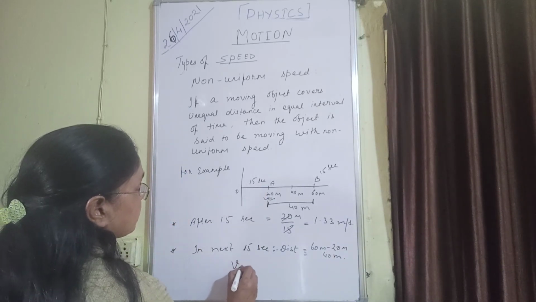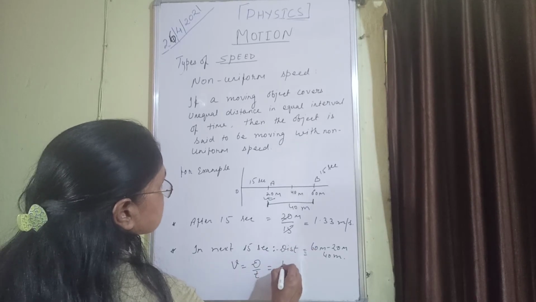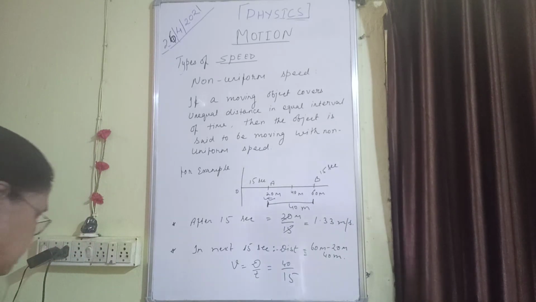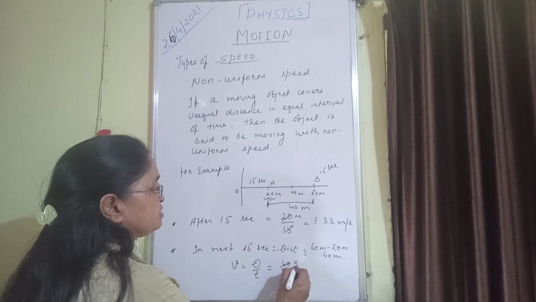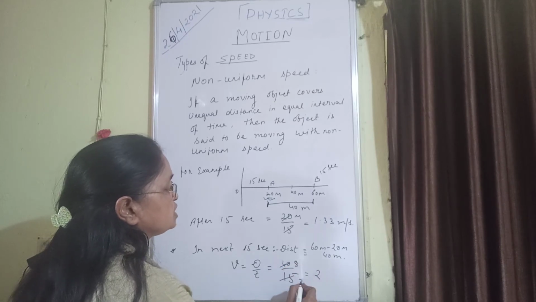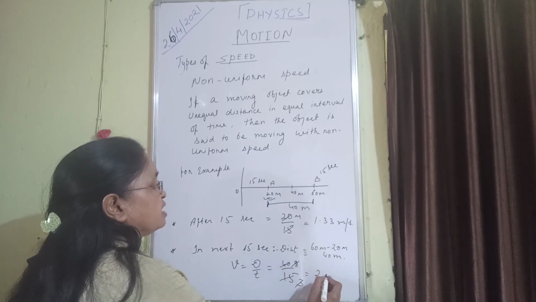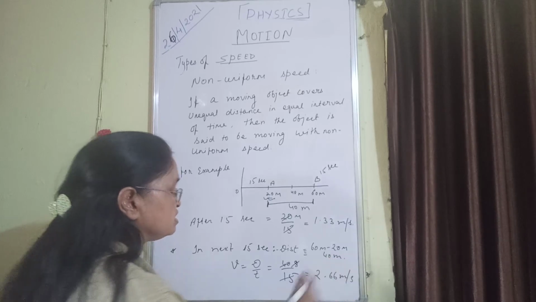So calculate the speed, that is distance by time, 40 by 15. Cut it. 5 3s are 15, 8 5s are 40, 3 2s are 6. Again 2.66 meter per second, like this you will get it.